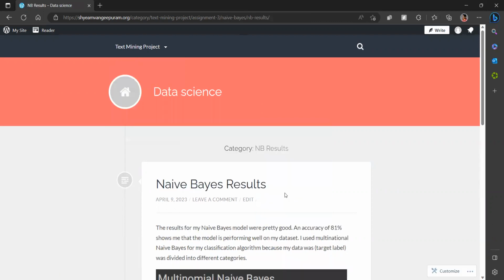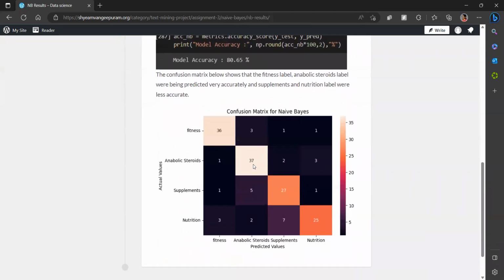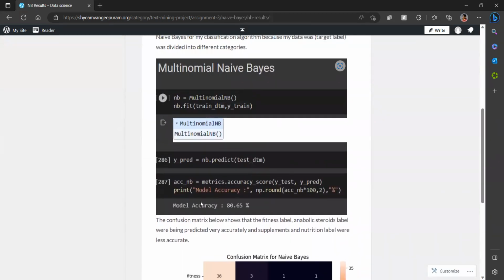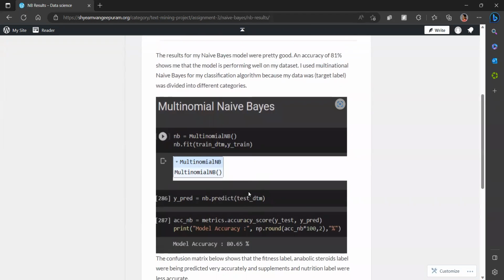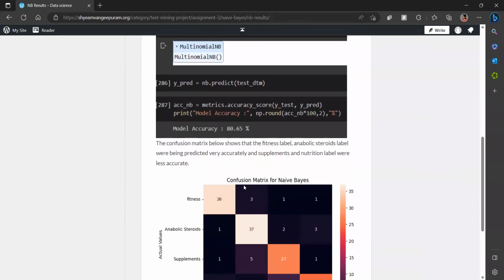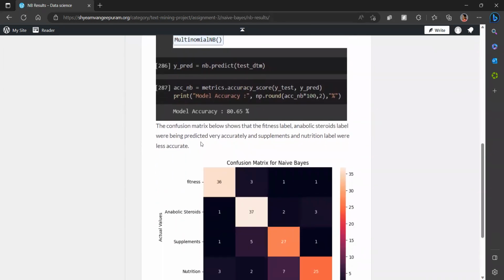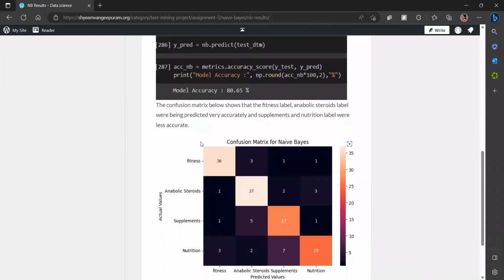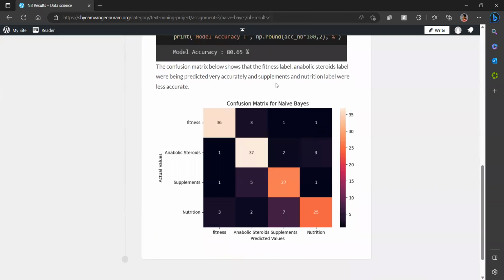Next, we come to naive Bayes, supervised machine learning. So here we see I got an accuracy of 80.65, which is pretty decent. And then the confusion matrix below shows the different labels. Fitness and anabolic steroids labels were being predicted very accurately, and supplements and nutrition labels were less accurate. From this, we can see that the nutrition label was generally getting mixed up with supplements.